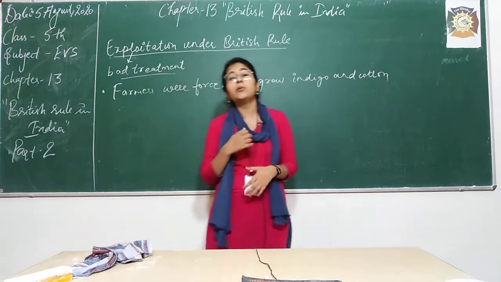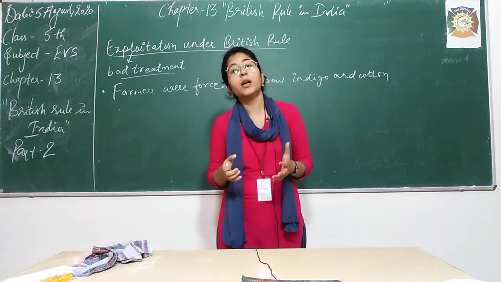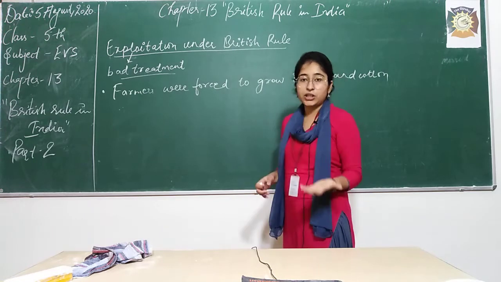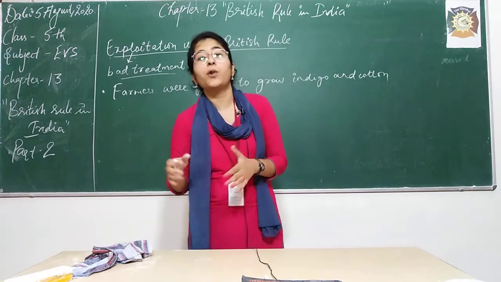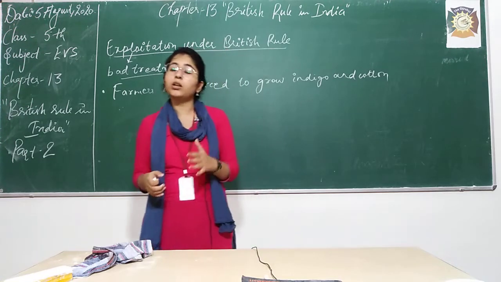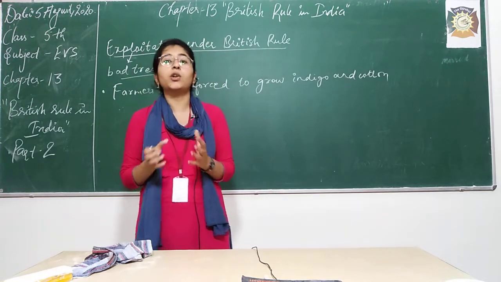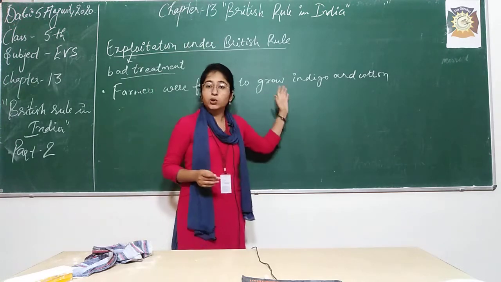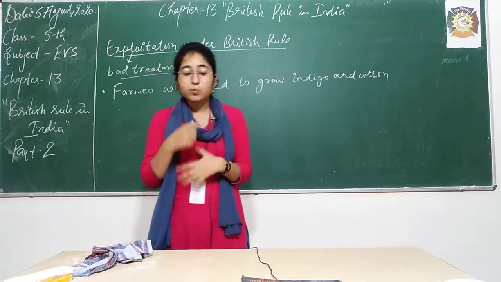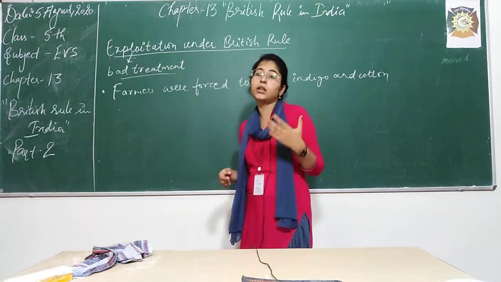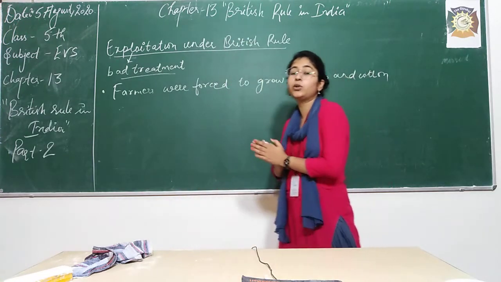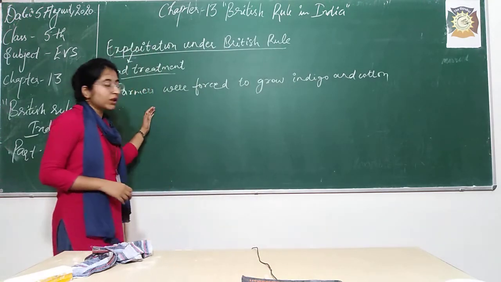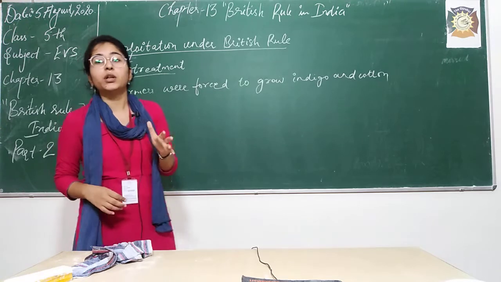The farmers were getting poorer and poorer day by day. Why? Because they were not able to grow crops. They would have to purchase food, the wheat and rice, from the market, and they were not able to do so. Why? Because they were not getting enough money for their crops from the Britishers, right? So this resulted in the exploitation of farmers. They lost their dignity to live life. They were not able to live life in the manner they used to live before, right? So this was the first, how the farmers were exploited.